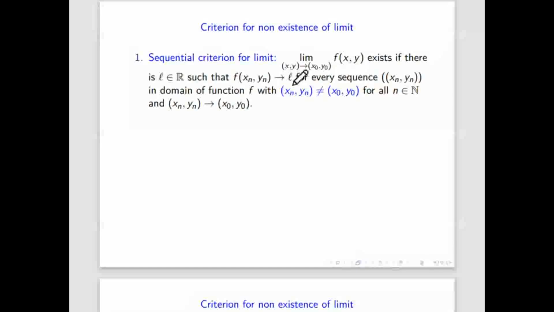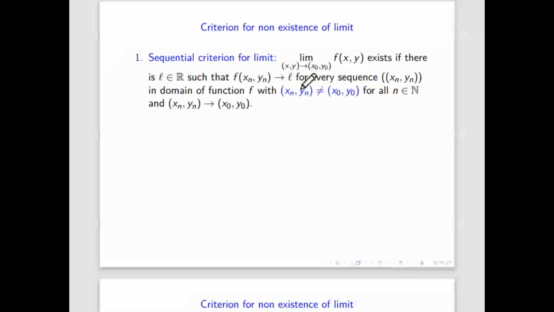So here I am saying that the limit does not exist. These are some criteria. So what is the sequential criteria? It says that if you construct a sequence that goes to x0 comma y0, then the value of f(x,y) on that sequence will be L. If the limit exists, it will always be L. Like if xn comma yn goes to x0 comma y0, then f of xn comma yn will also go to L for all sequences.